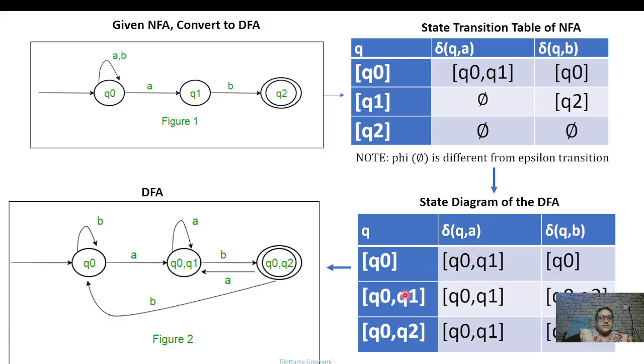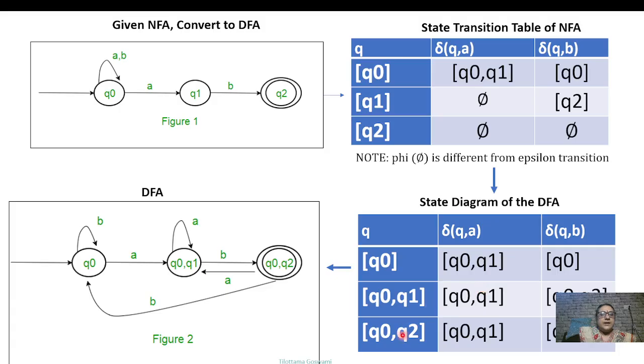That we will consider as a combination, Q0 Q1, and see where it transits when we take the input A. From Q0 with A, we get Q0 Q1, and from Q1 with A, there is nothing. So the total is Q0 Q1. From Q0 Q1, with input B, Q0 goes to Q0, and Q1 with B goes to Q2. So we have the combination Q0 Q2.